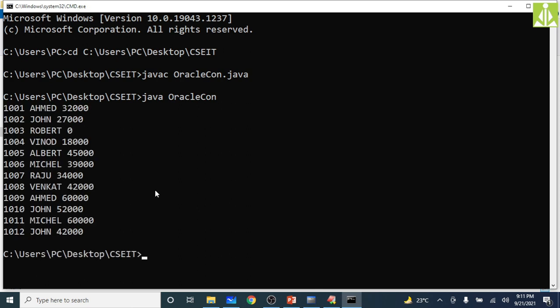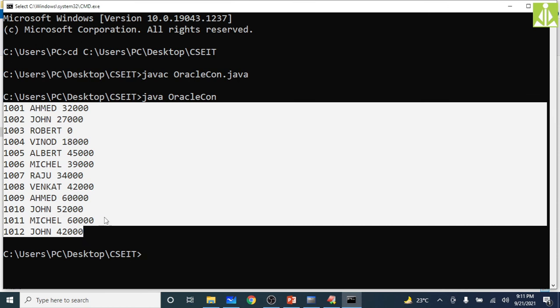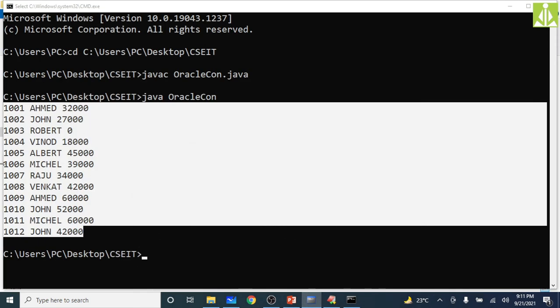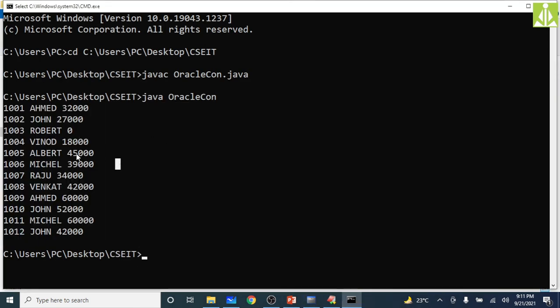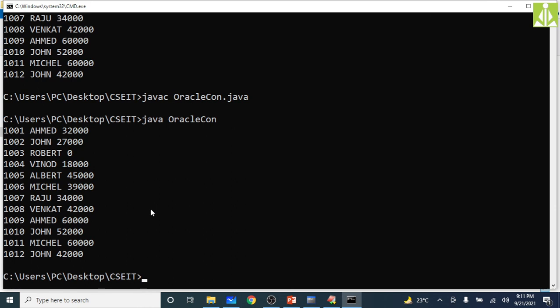As you can see, we are getting the complete records from the employee table, which is there inside your database, and from the database we are accessing it in our Java application. So this is how you can establish the JDBC connection using the thin driver, the vendor specific thin driver. Once again I am showing that execution. This is for compilation successful, and this is for execution. So you will get that listing over here.